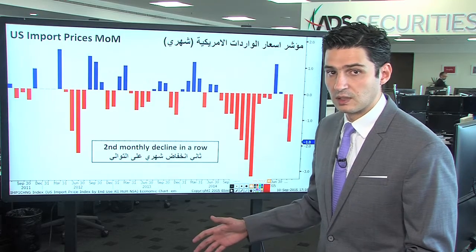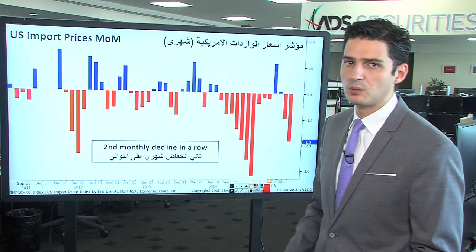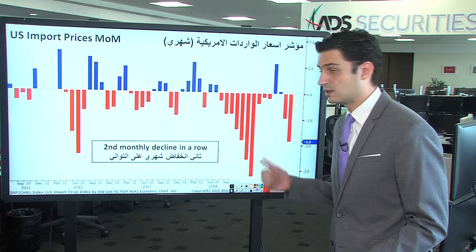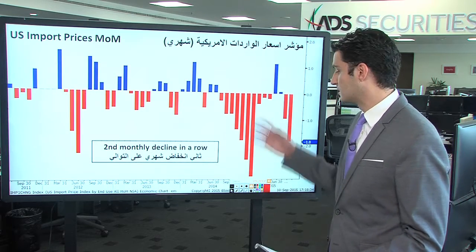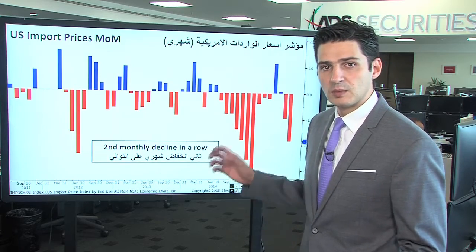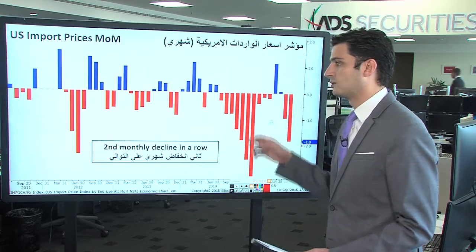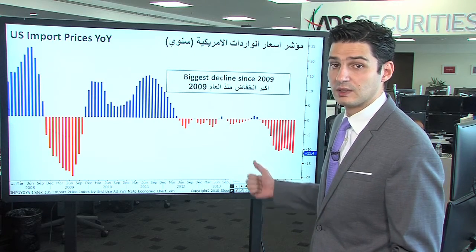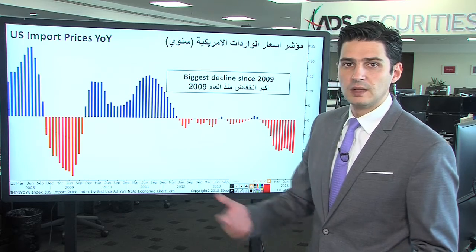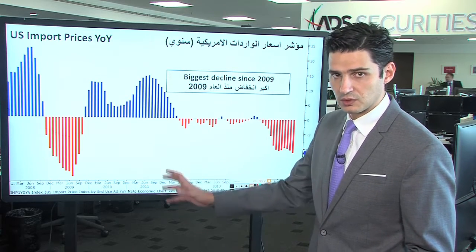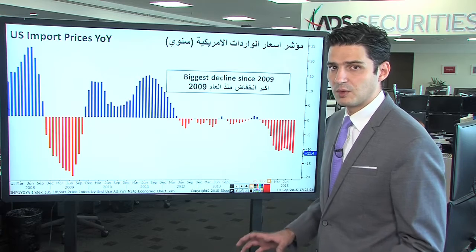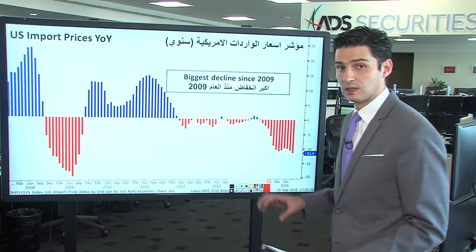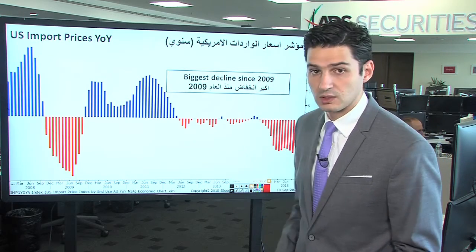The prices declined by the most since January, falling by 1.8% in August after declining by 0.9% in July. This is also the second monthly decline in a row, which has not been seen since the beginning of this year. At the same time, the year-over-year prices also fell by more than expected, declining by 11.4% compared to the estimated 11.1%. Moreover, the July reading was revised to 10.5% instead of 10.4%.